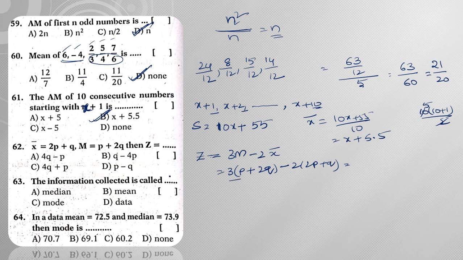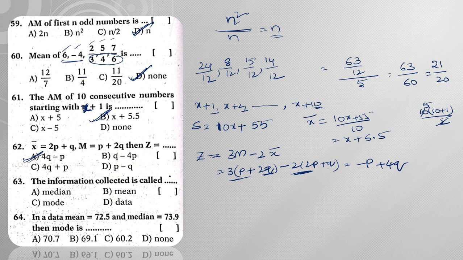On simplification, 3 times p is 3p minus 2 times 2p is minus 4p, so 3p minus 4p is minus p. Next, 3 2s are 6q, 6q minus 2q is 4q. So 4q minus p will be my answer.